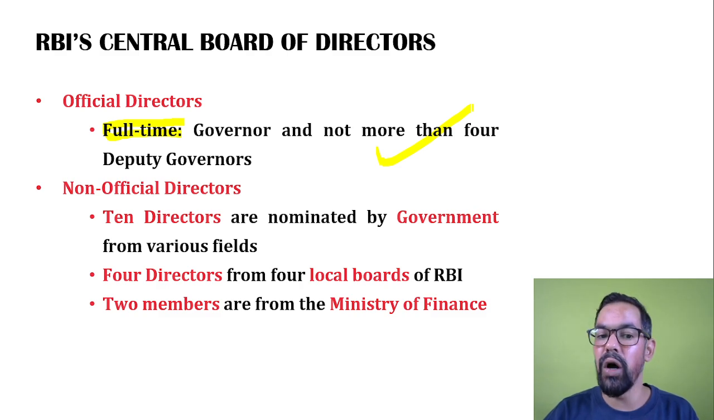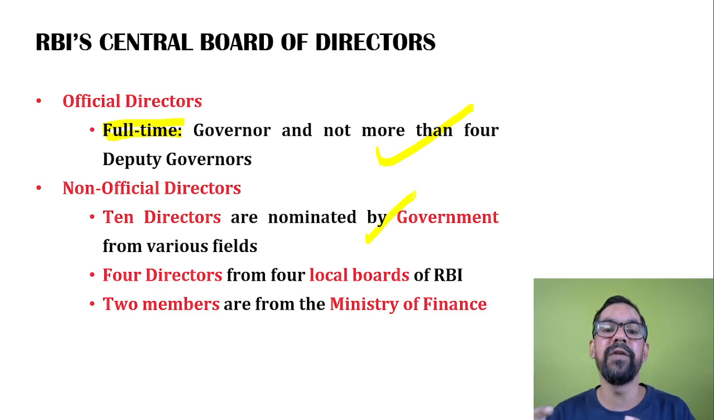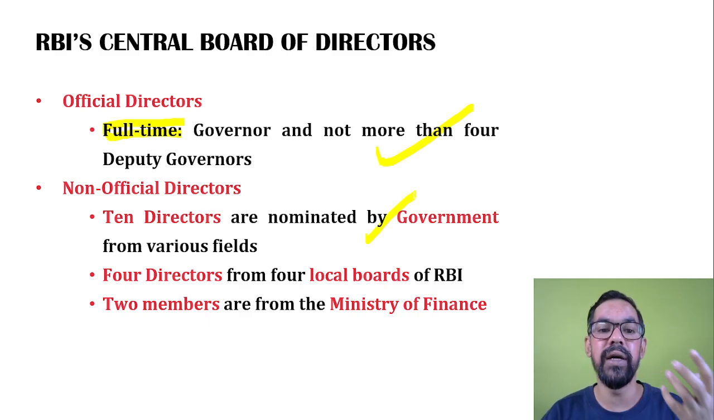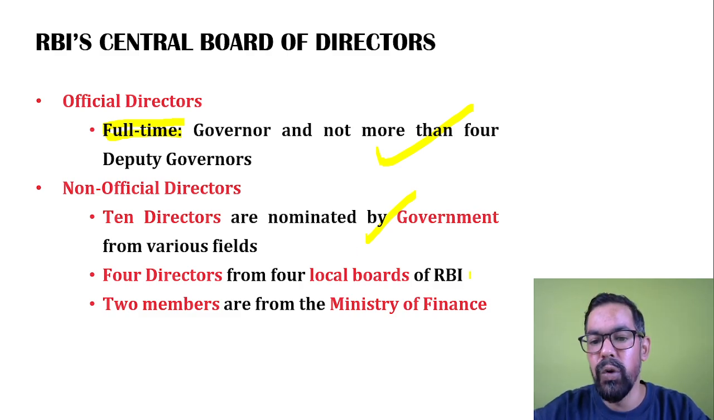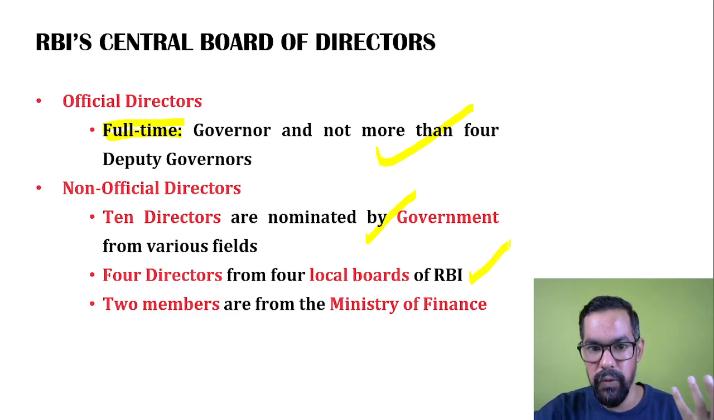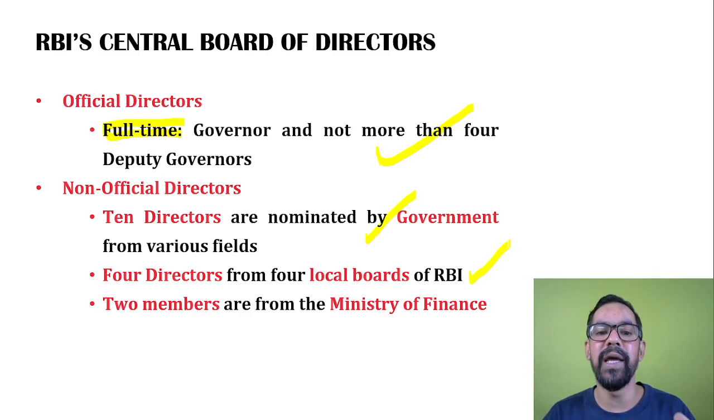Okay. Non-official, 10 members from the Government of India. They are generally nominated from different fields. It includes corporate houses or private corporate houses as well. Okay, four directors from local board offices. So we have four local board offices of RBI: Delhi, Mumbai, Kolkata, and Chennai. So most of the time their head is generally part of Team RBI. Okay, two members from the Ministry of Finance.